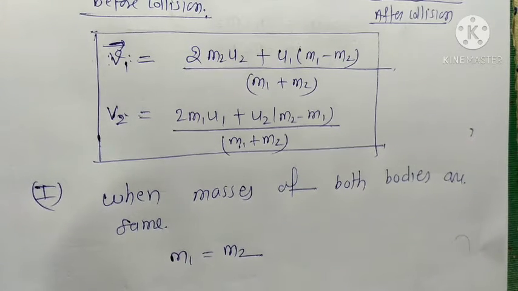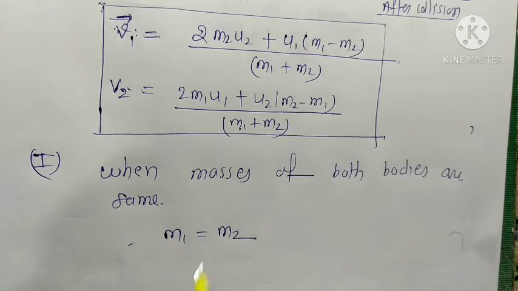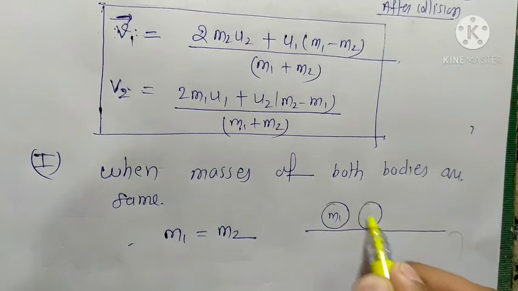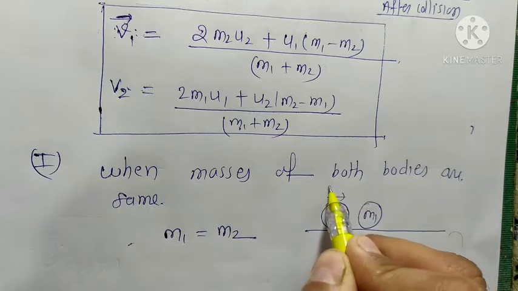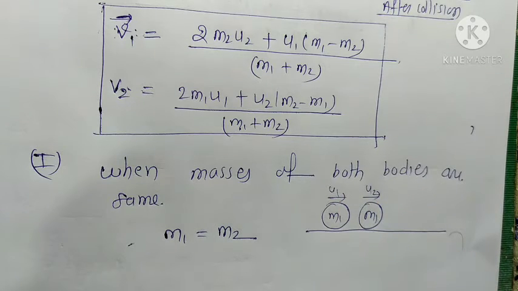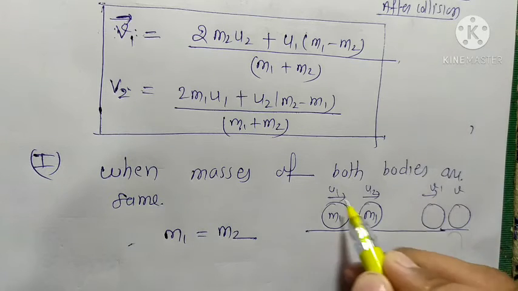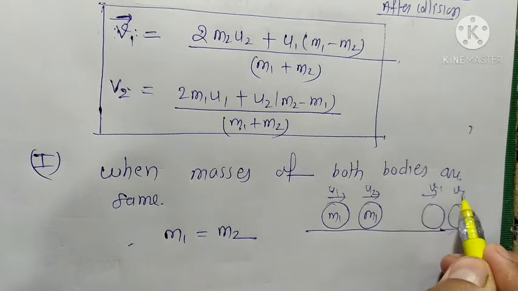Both bodies have the same mass, with initial velocities u1 and u2. After collision, their velocities will change from u1 to v1 and u2 to v2.